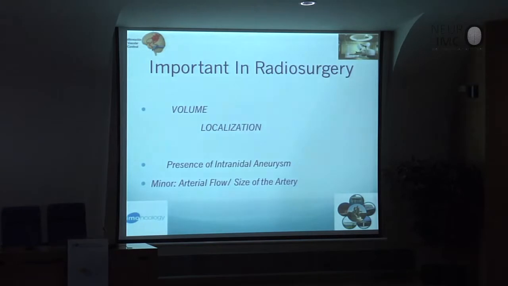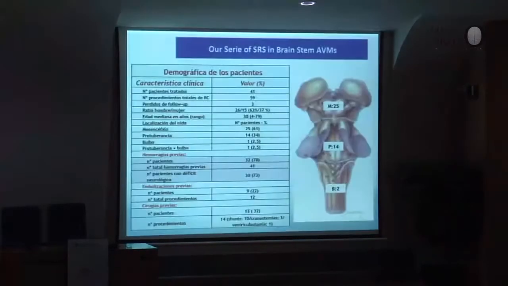Based on this concept, the embolization will help us to have low flow in the artery, and maybe we can obliterate some big vessels in the combined treatment.